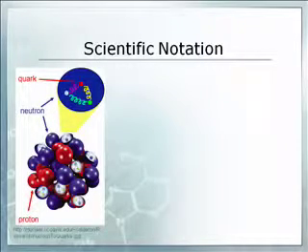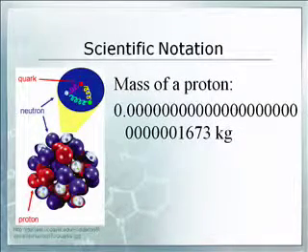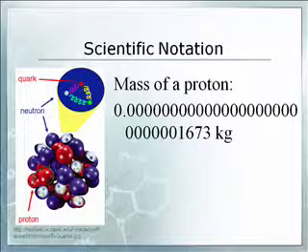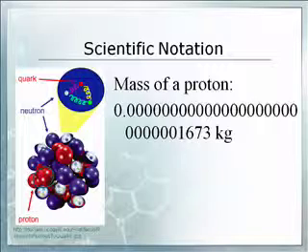Okay, and then one last one. The mass of a proton. Ew, that's a nasty number. That's a lot of zeros. So one proton. What is a proton anyways? It's a positively charged particle in the middle of an atom. In the middle of an atom there's a nucleus, and inside the nucleus are protons and actually neutrons as well. And so this is the size, or the mass of a proton, I should say.